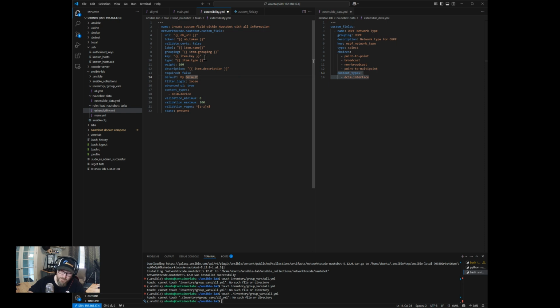Default, we'll keep this field, but what we'll do is if we don't have it defined, we'll actually change this to omit. Now what'll happen here is if we don't have a default in our key value pairs in our little dictionary over here on the right, then we'll just omit this field from being entered at all, okay? Filter logic we'll keep as loose. Advanced UI, again, I think we'll make all of these false because I want them to show up in the GUI under the content type that we've assigned it to.